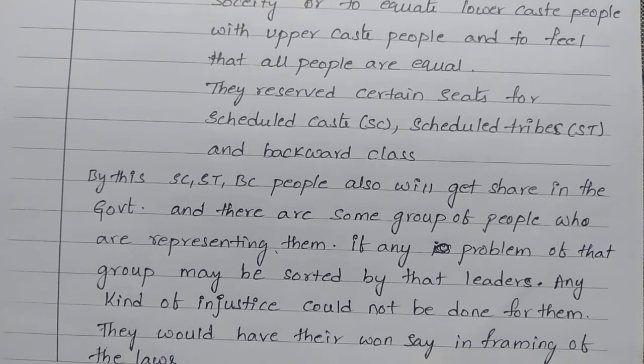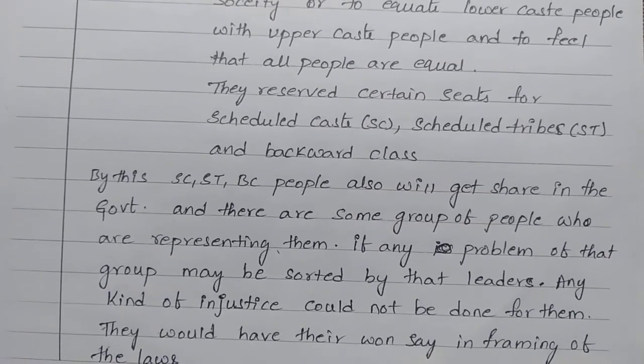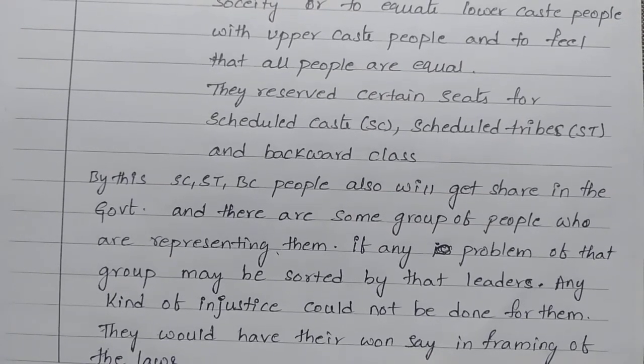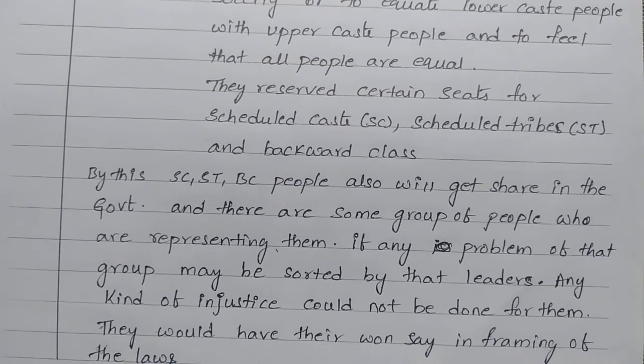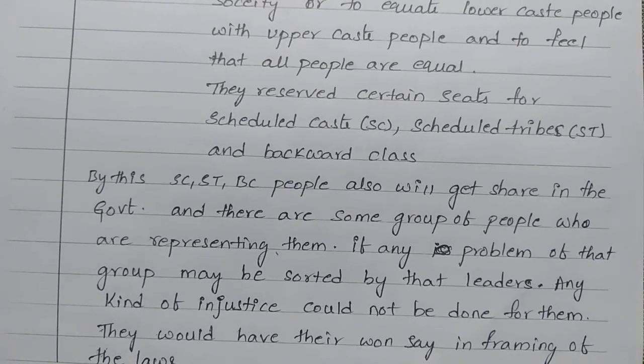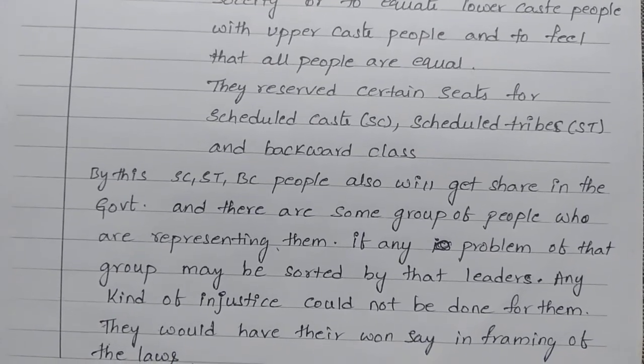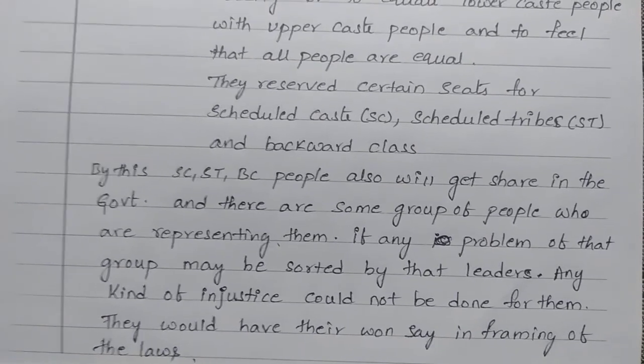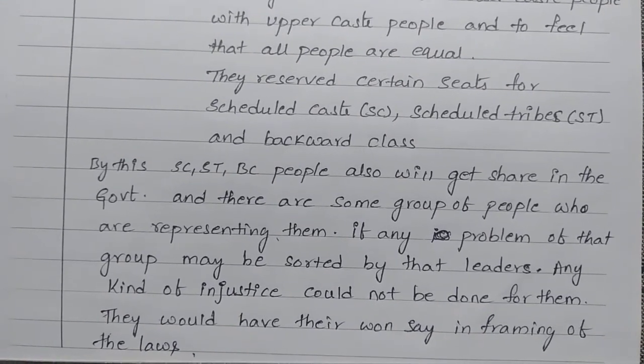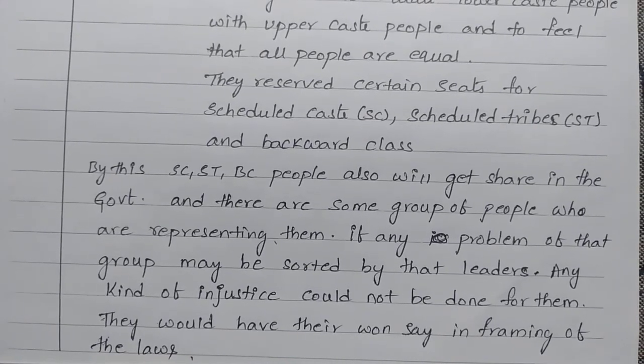Why? So that no injustice is done to them, they have a certain share in local self-government, and they have the chance to deliberate their views on framing laws.